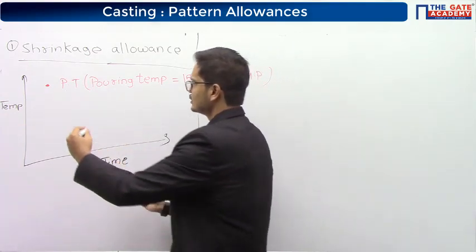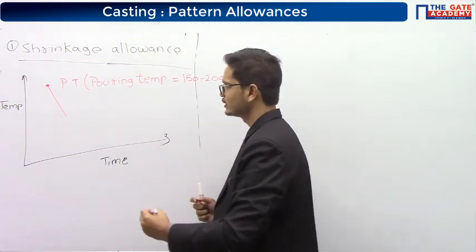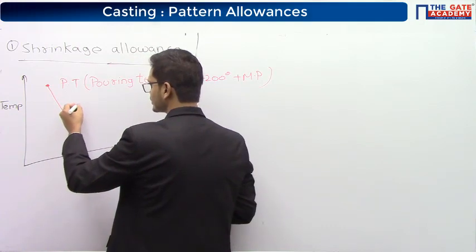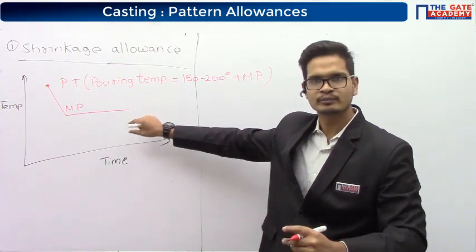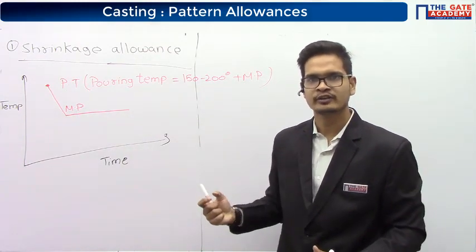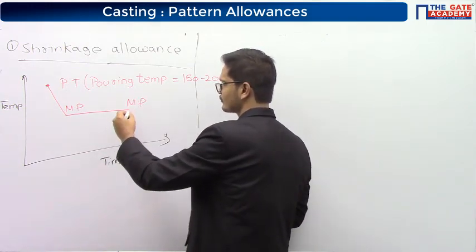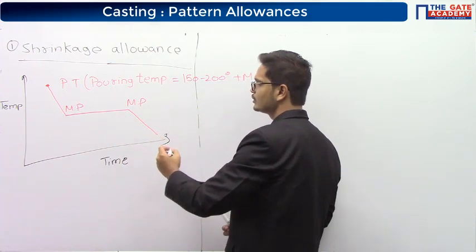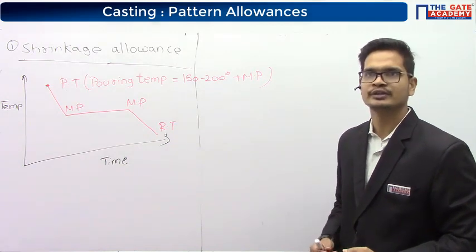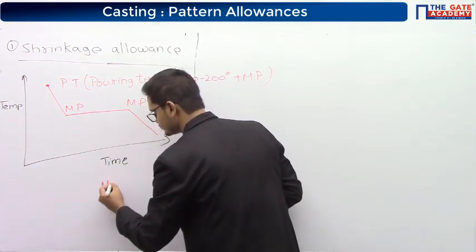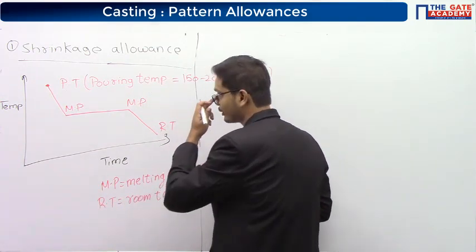After some time, this pouring temperature will come down to the melting point temperature, right? And for some time this melting point temperature will be retained. After this, the temperature will come down to the room temperature. Here MP is melting point, RT is room temperature.